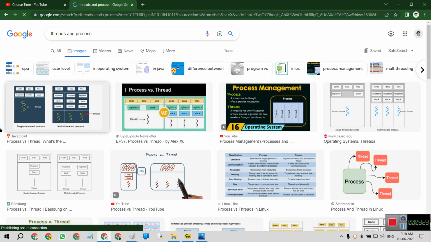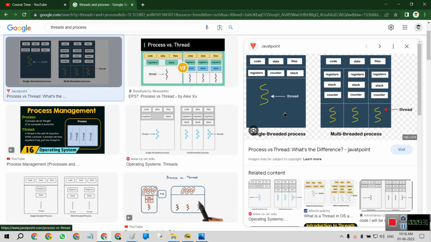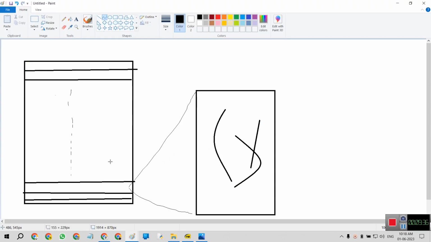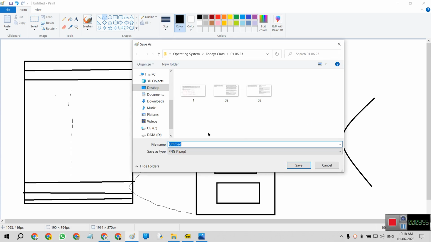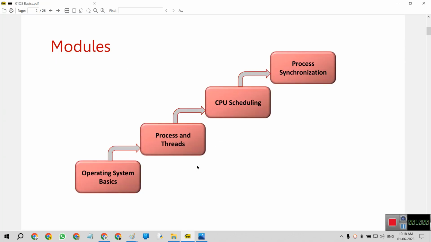If we go to the images, this is about the thread, like code, data, and files. These are different threads, with a stack and counter. For example, this is the stack, code, data of different processes, like these threads. This is the discussion about the processes and the threads.